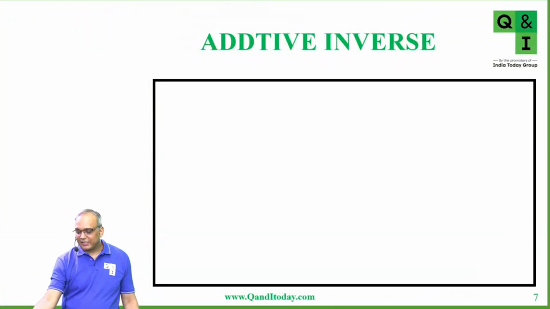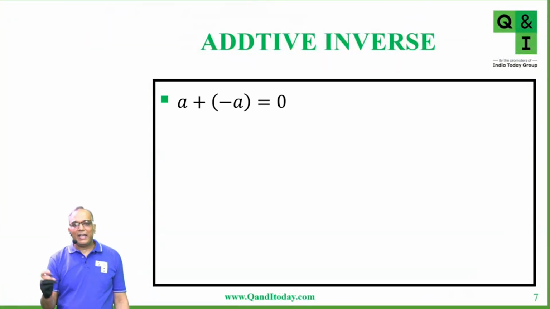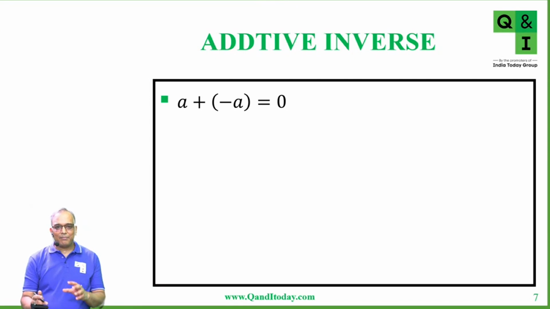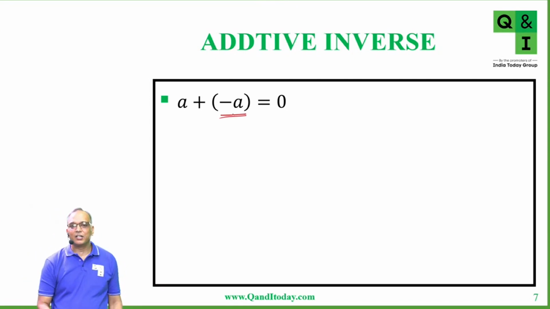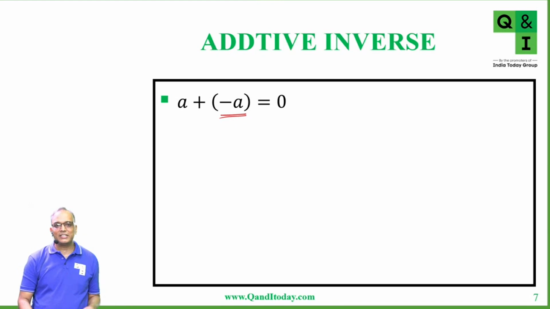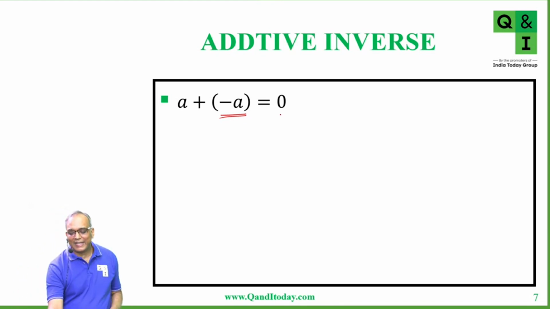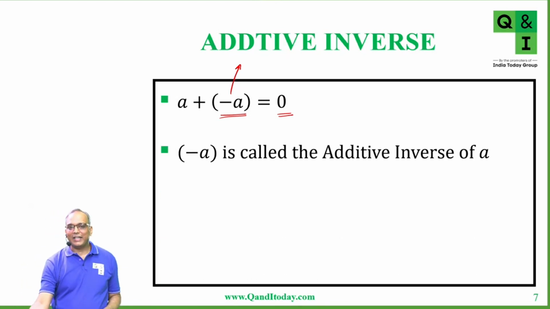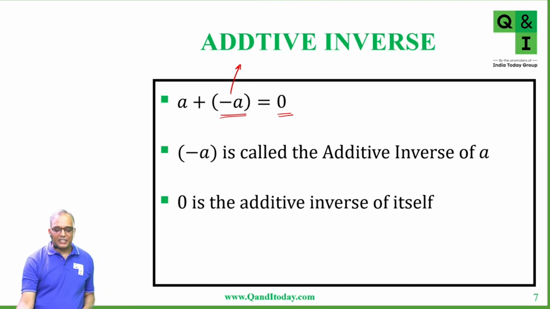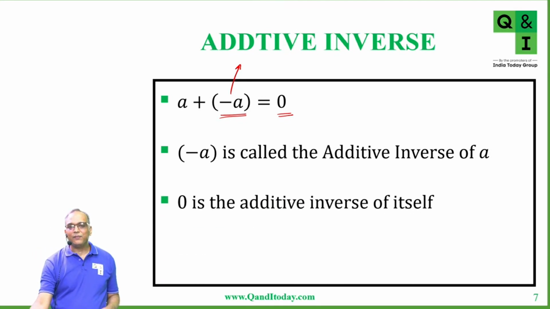So if you see it here, students, if we have a rational number a, and you add minus a to it, that is, you change the sign and add that rational number to the original rational number, you get the answer as 0. Then we say that minus a is the additive inverse of a. Okay. So minus a is called the additive inverse of a. 0 is the additive inverse of itself.